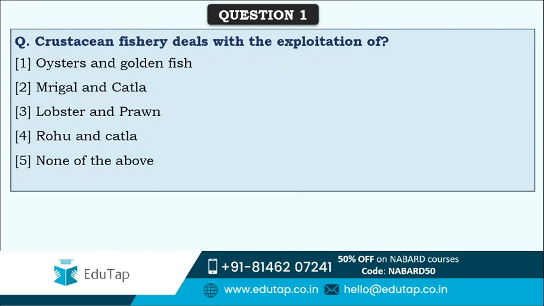The first question is: the crustacean fishery deals with the exploitation of what? Option first is oysters and golden fish, second is mrigal and katla, third is lobster and prawn, fourth is rohu and katla, and fifth is none of the above.